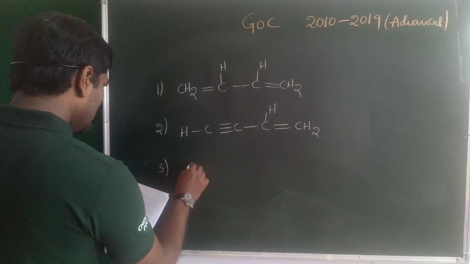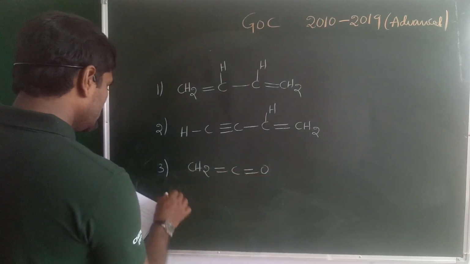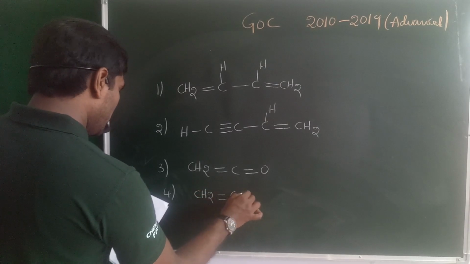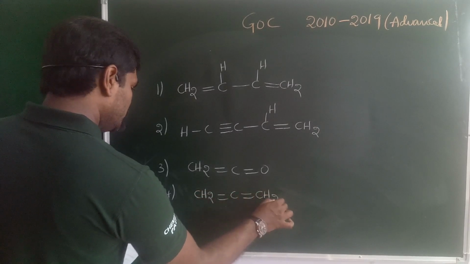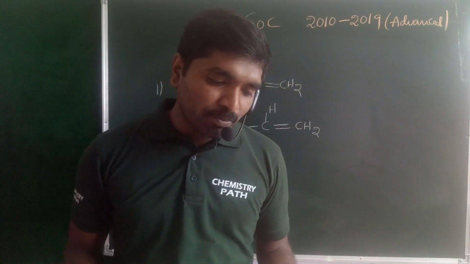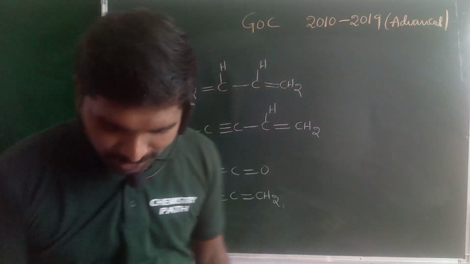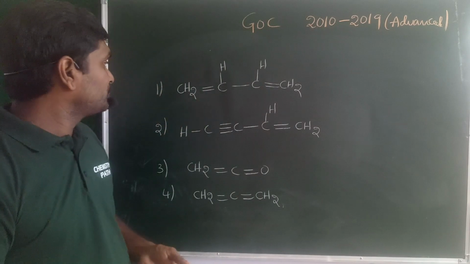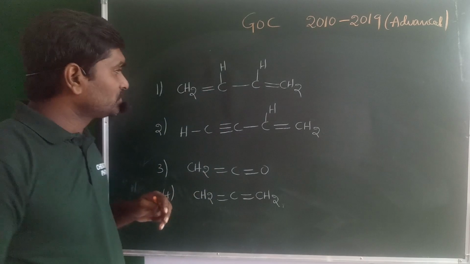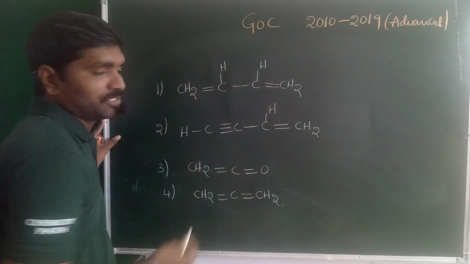Option 3: CH2 double bond C double bond O. And option 4: CH2 double bond C double bond CH2. So the question is again, among the given options, the compounds in which all the atoms are in the same plane. So this is about planarity, and there may be more than one correct option. When you take the first molecule, generally in 1,3-butadiene, these two pi bonds are in conjugation.